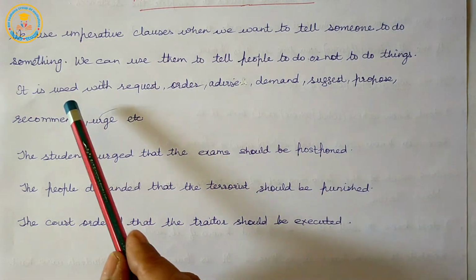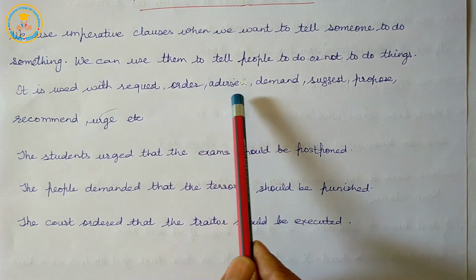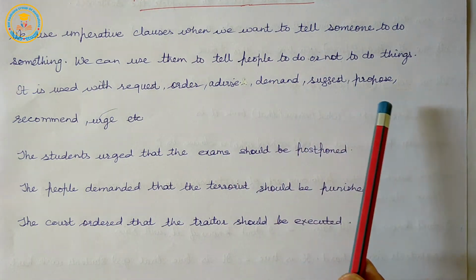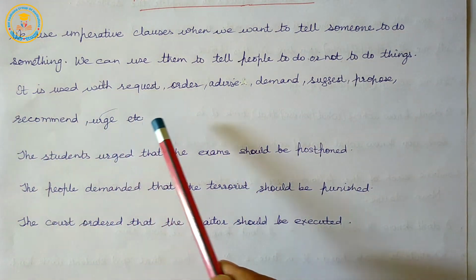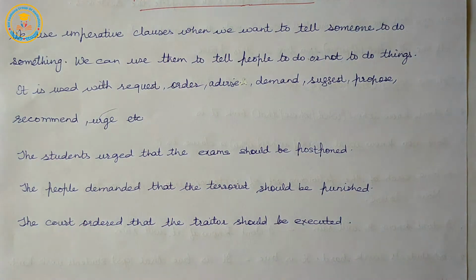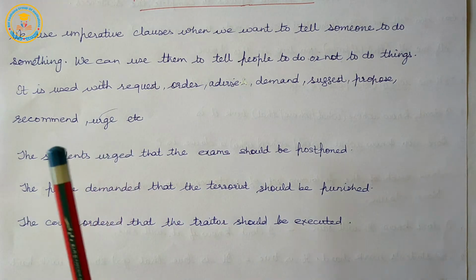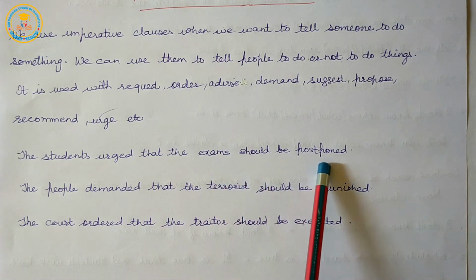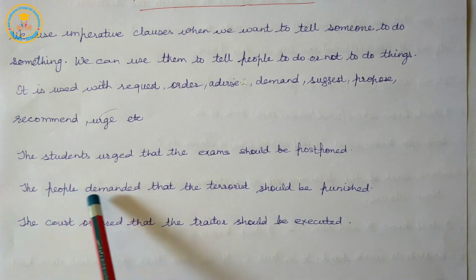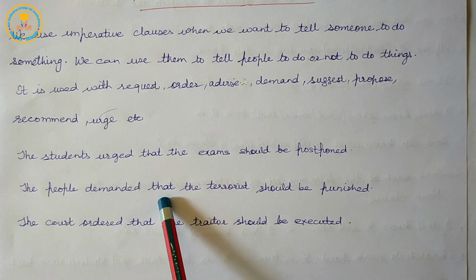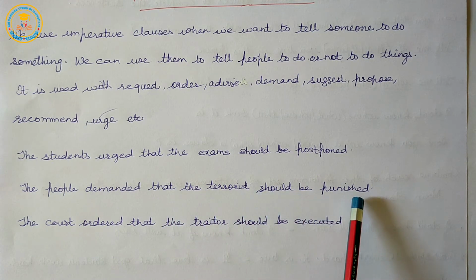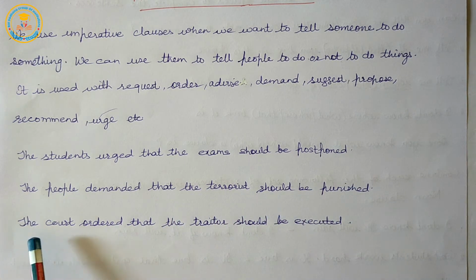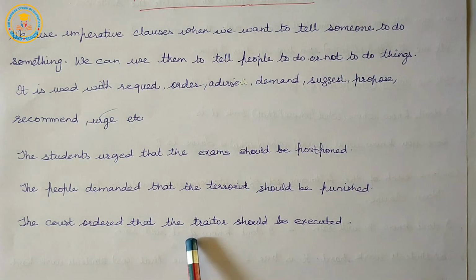So, here for request, order, advise, demand, suggest, propose, recommend or urge, we use noun clause with imperatives in subordinate clauses.